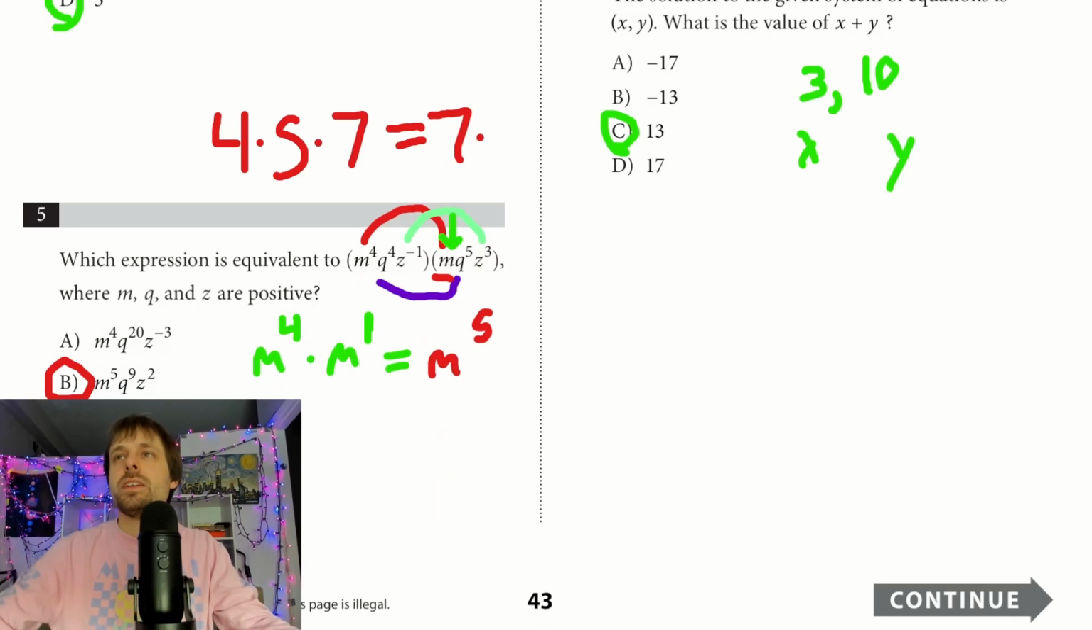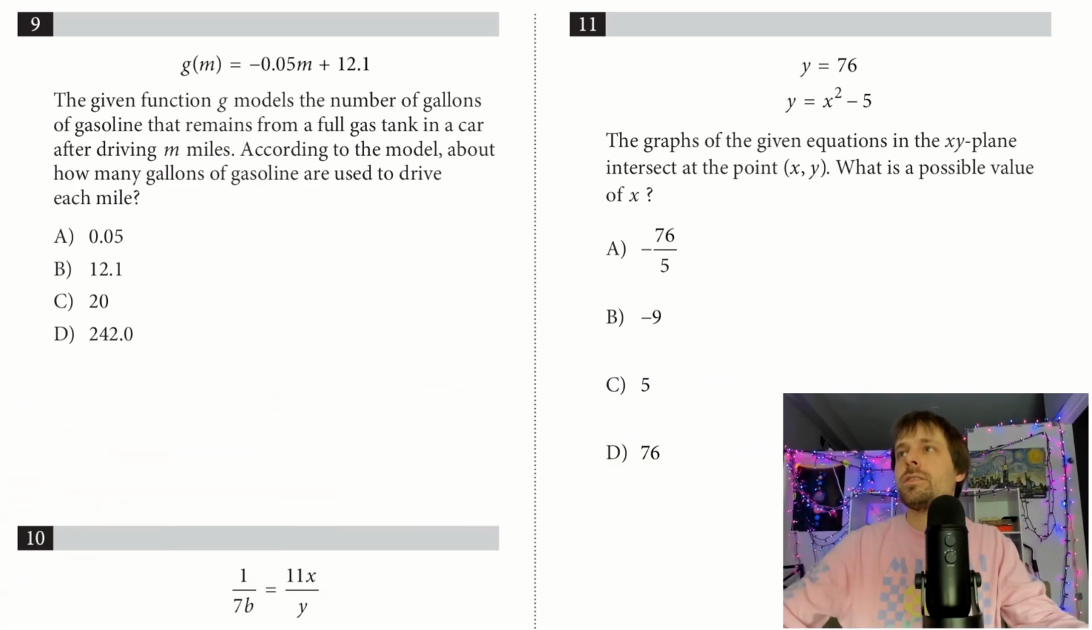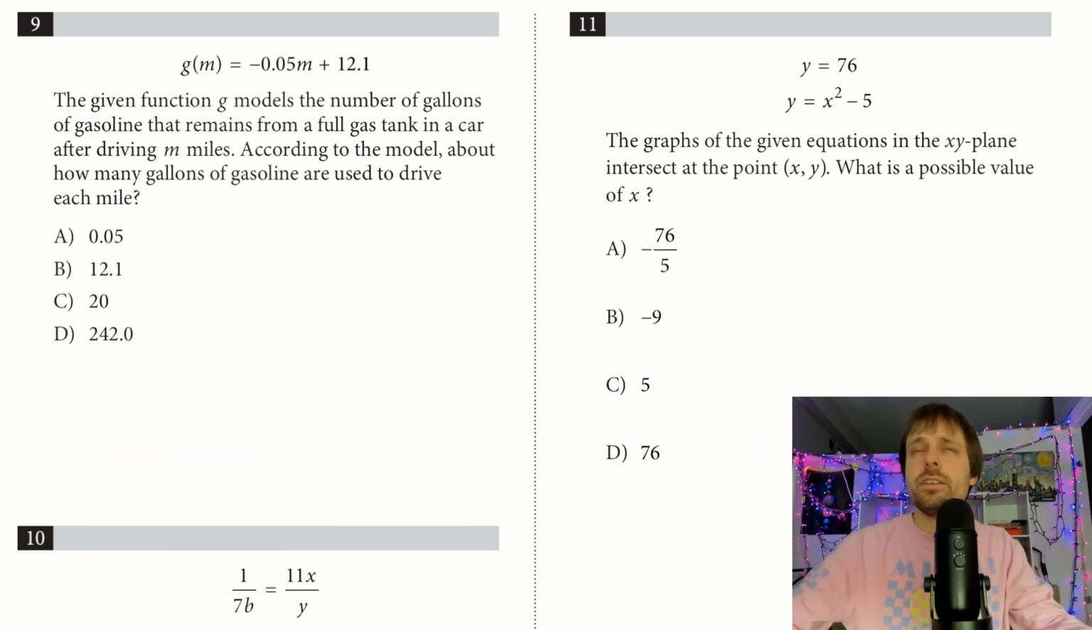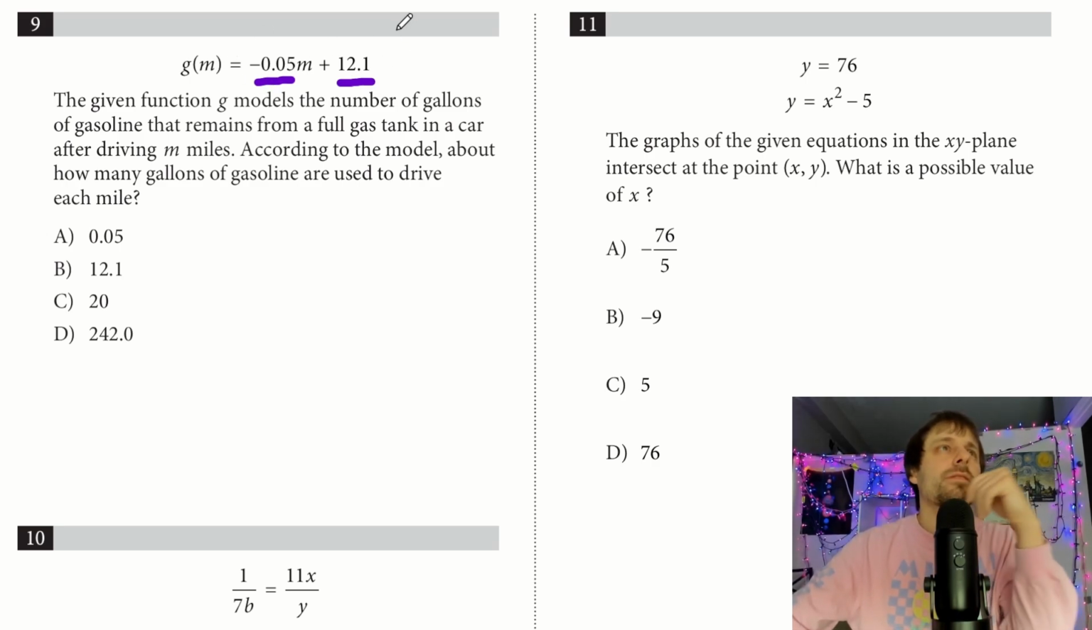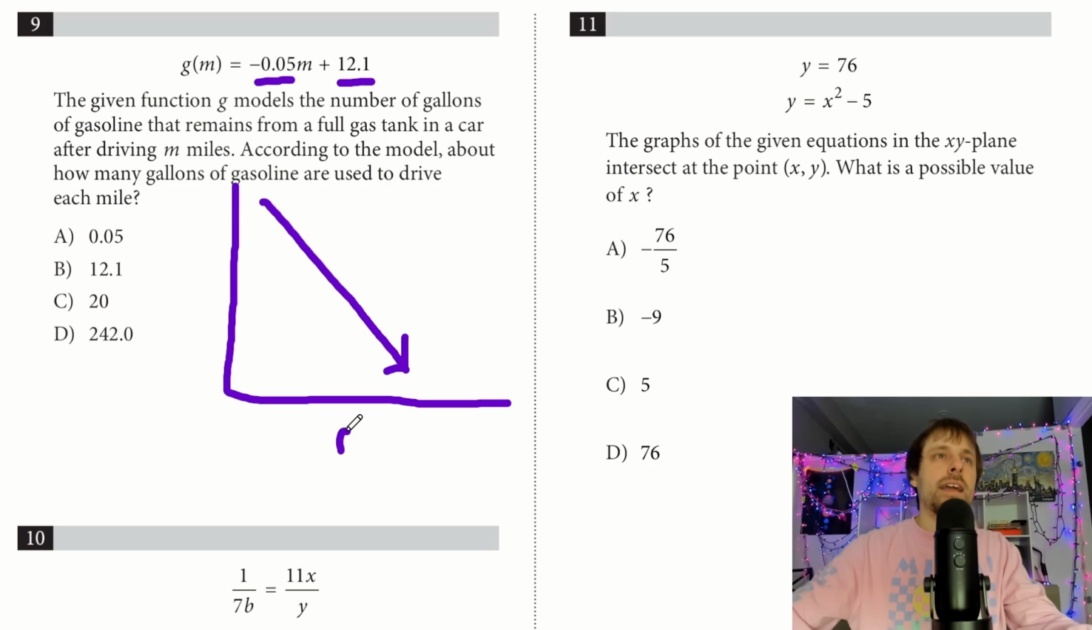Let's jump down to the next page here. So number 9, let's shift this over. Okay, we have a linear equation. We have a negative slope with a much bigger y-intercept than the slope is. The number of gallons of gasoline that remains from a full tank of gas in a car after driving m miles. Okay, as our graph goes, here's my y-axis, here's my x-axis. As the miles I drive increases, the amount of gas I have decreases. That makes sense.